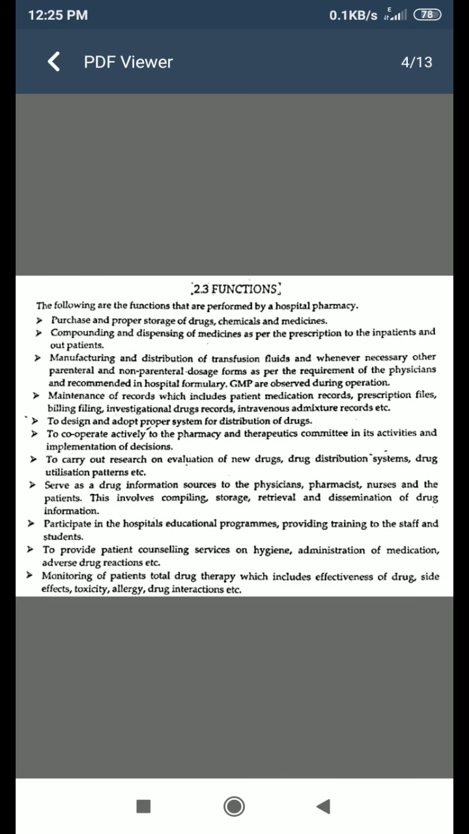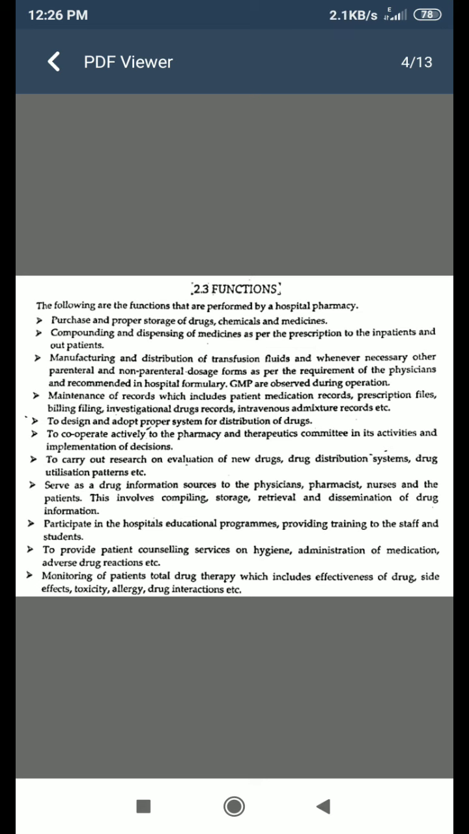The next point, functions of the hospital pharmacy. The following are the functions that are performed by the hospital pharmacy. First function is purchase and proper storage of the drugs, chemicals and medicines. Next, compounding and dispensing of the medicines as per the prescription to the inpatients and outpatients. Next function is manufacturing and distribution of the transfusion fluids and, whenever necessary, other parenteral and non-parenteral dosage forms as per the requirement of the physicians and recommended in the hospital formulary.